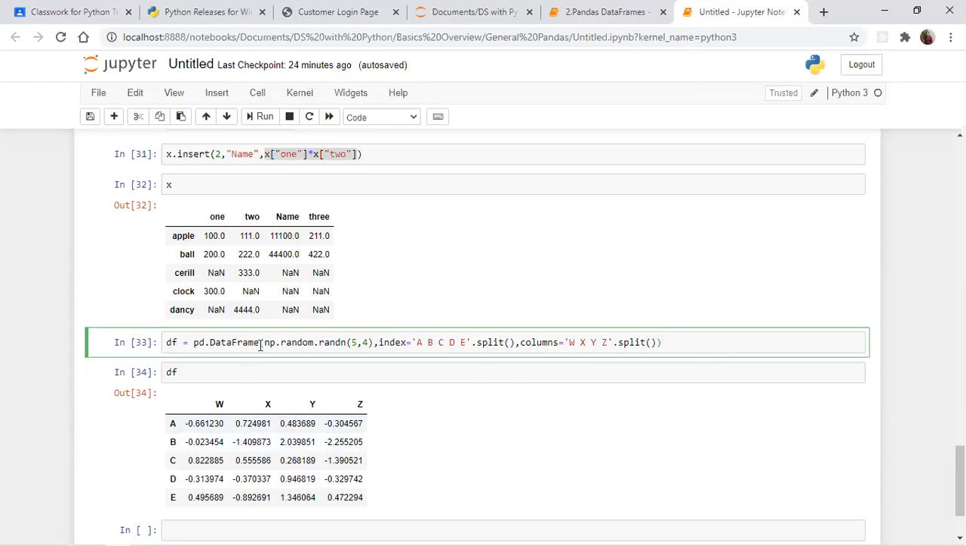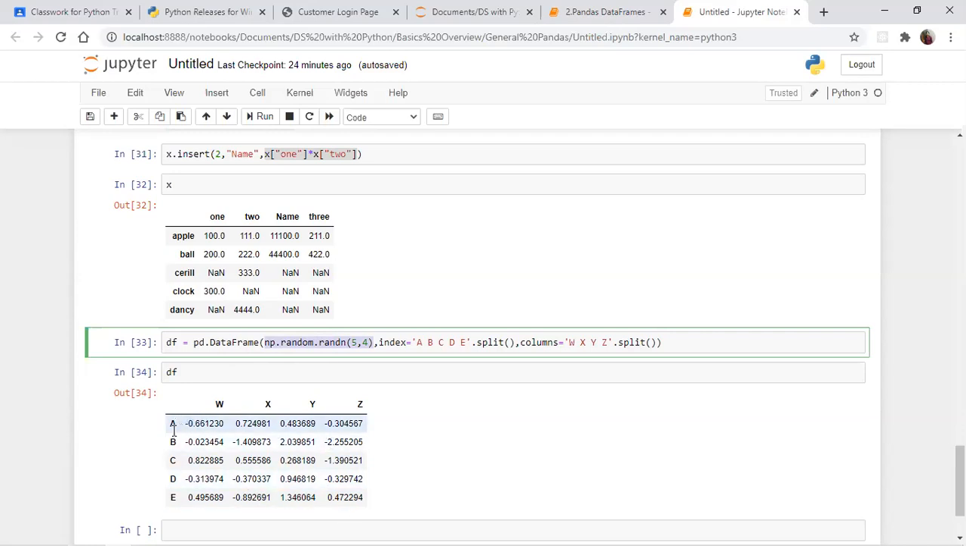NumPy dot random dot random. What is this? It will give random numbers for index, all these elements. No, no. See, it will give random numbers for how many rows and how many columns. Five rows and four columns for all these random values. Correct. So you got the output with 5 rows and 4 columns.